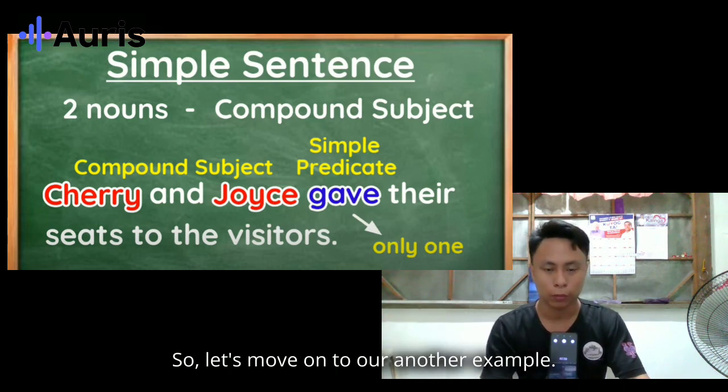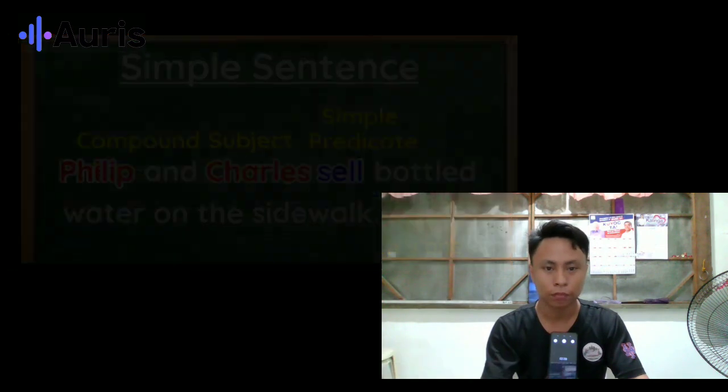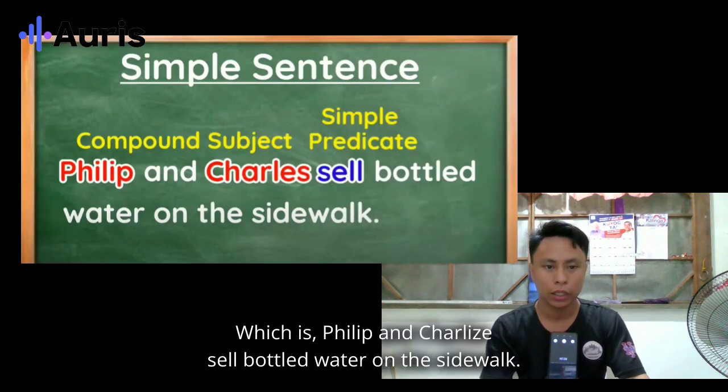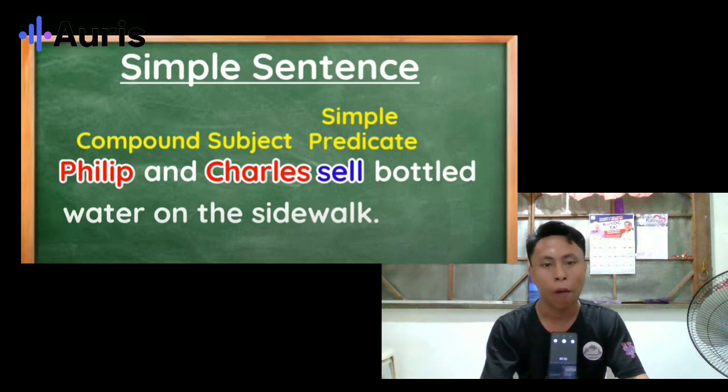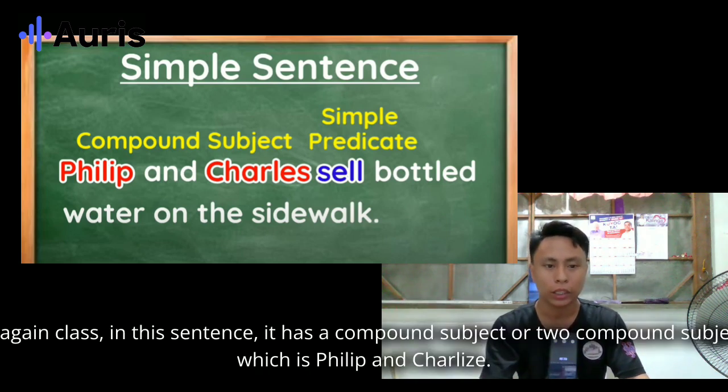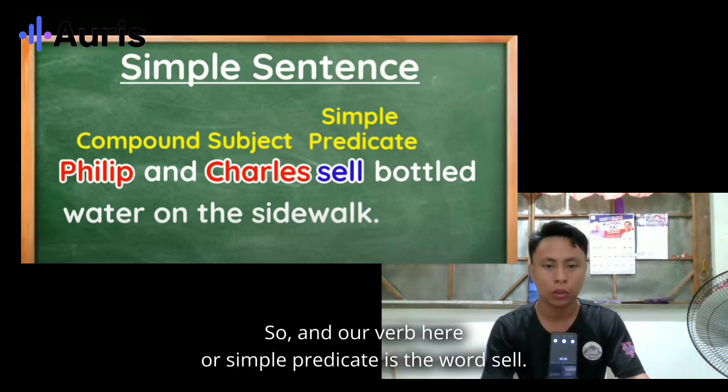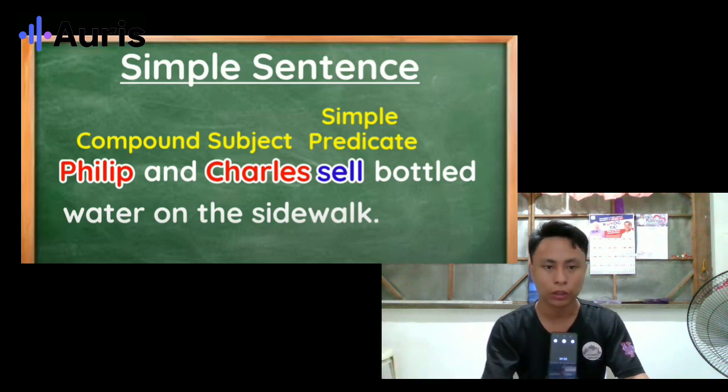Let's move on to another example, which is Philip and Charlie sell bottled water on the sidewalk. Again, class, this sentence has a compound subject, which is Philip and Charlie, and our verb, or simple predicate, is the word sell.